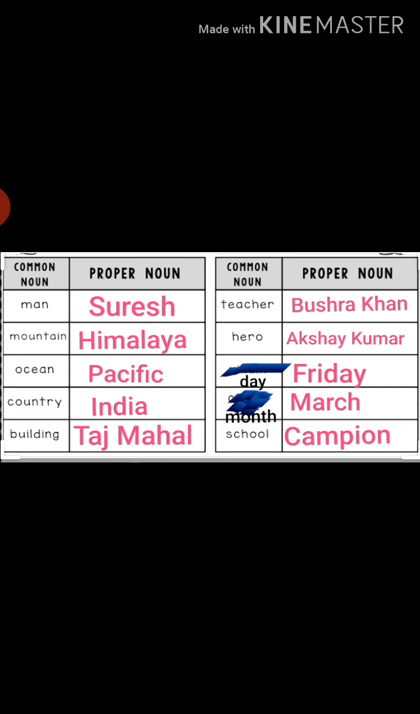Name of hero, when we write hero, any hero it can be, but when we are writing the special name of any hero, then you write in a capital letter. Akshay Kumar. Day, Friday. Month, March. School, Campion. Have you all understood? If any common noun comes in between the sentence, you write it small, but if you are writing any special name, even in between the sentence, begin with a capital letter.